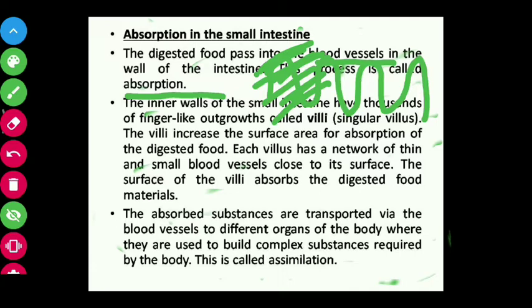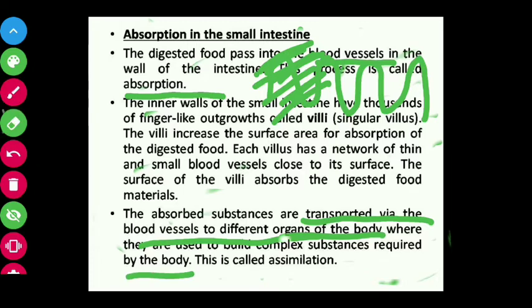Next, it will go from the blood to different parts of the body. Blood is circulating to all the parts of the body. So with this blood, the simpler components of food also pass to the different parts of the body. The absorbed substances of food are transported via blood vessels to different organs of the body, where they are used to build complex substances required by the body.